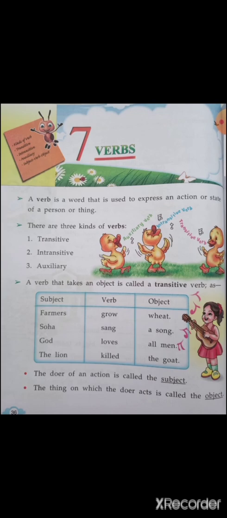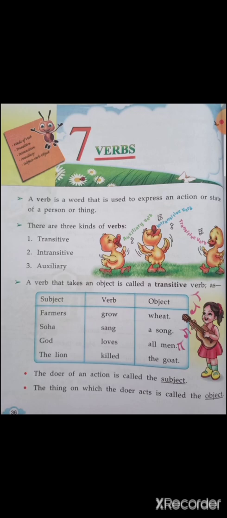Soha sang a song. Sang is the verb here. Soha is the proper noun. That means it is the subject. And what did Soha sing? So, it was a song. A song is the object. God loves all men. Loves is the word. God is the subject and all men is the object. The verb is about all men. So all men is the object and loves is the transitive verb.